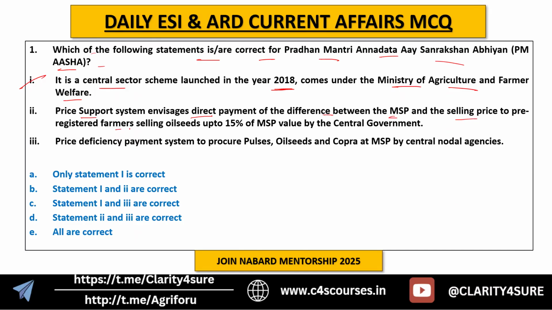Under price support scheme, it envisages direct payment of difference between the MSP and the selling price to pre-registered farmers selling oil seeds up to 15% of MSP value by the central government. And under price deficiency system, it will procure pulses, oilseeds and copra at MSP by central nodal agencies. Here, under price support system, it will support the products like pulses, oilseeds and copra at MSP by central nodal agencies, whereas price deficiency payment system will give direct payment of difference between the MSP and selling price of oil seeds up to 15% of MSP.